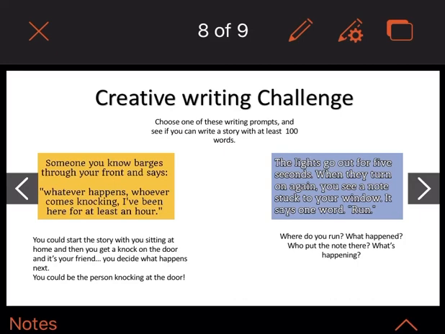Could be very interesting. I've had students do these 2 different prompts before, and I've had some really, really good stories. I mean, you can make it as long as you want, but I really want you to try and have a go at writing at least 100 words. If you get stuck, maybe put a timer on for yourself. Say, start with 2 minutes. Can you write for 2 minutes? What can you come up with in 2 minutes? Is a really, really good idea.